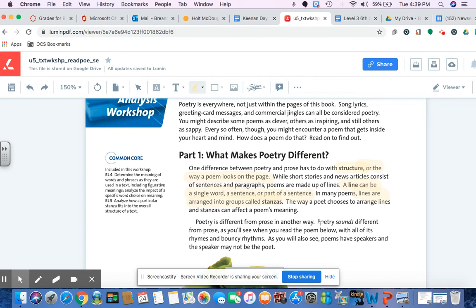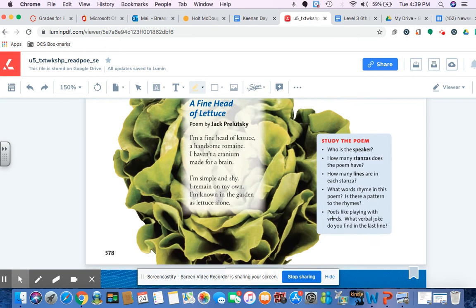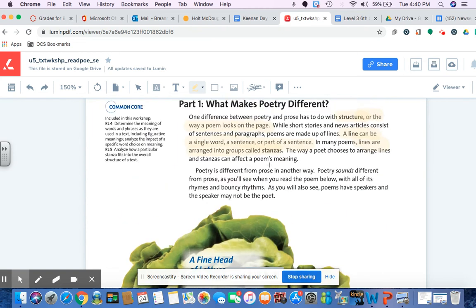So I want you to think to yourself as you are looking at this poem. What do you think it is about? Okay. Hopefully everyone came up with something about lettuce. You can see a picture of lettuce. So for this poem, I'm just going to read it. What I want you thinking about while I'm reading it is the structure, so the way the poem looks. How many lines does this poem have? And then how many stanzas, or groups of lines together, does this poem have?